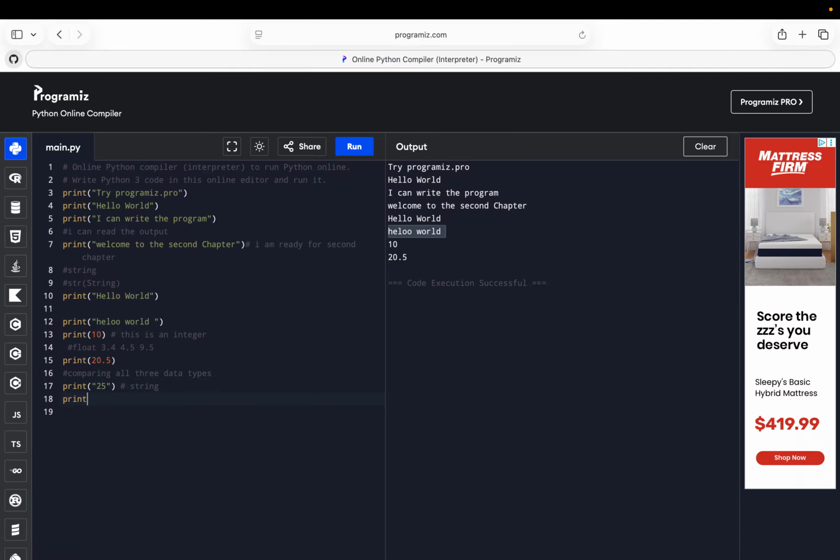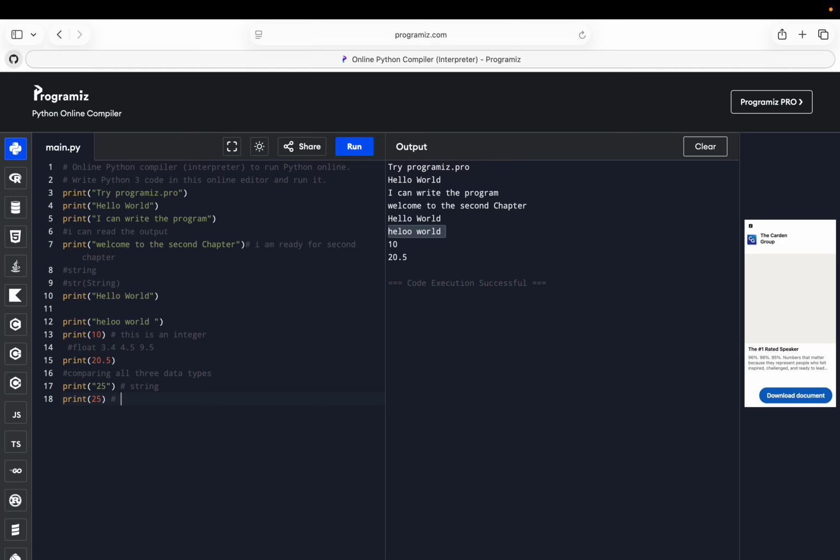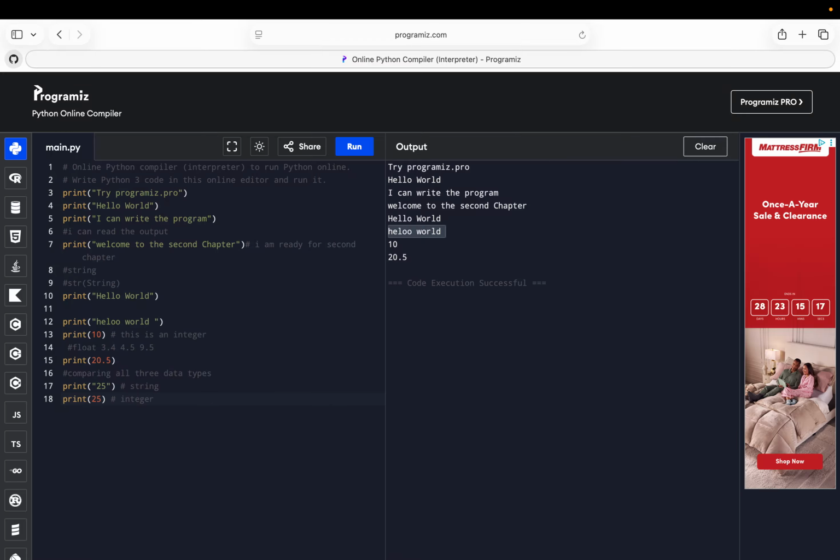And if we use a number without quotes, it will be an integer. And here we go. If we write 25.5 in decimals, it's gonna be a float number.